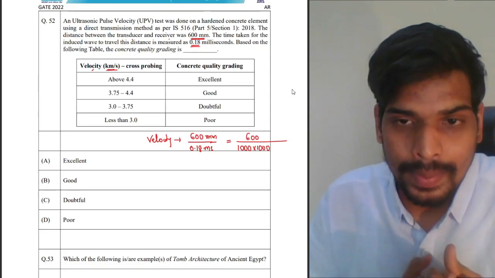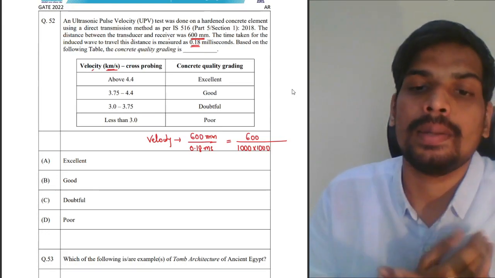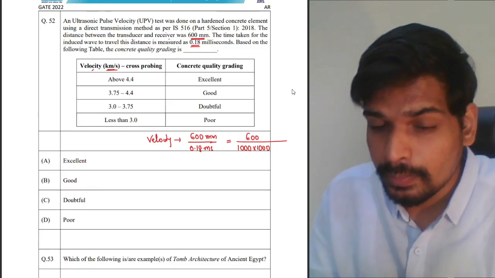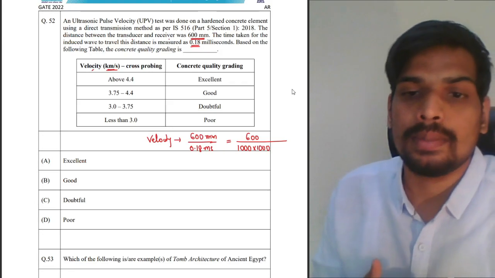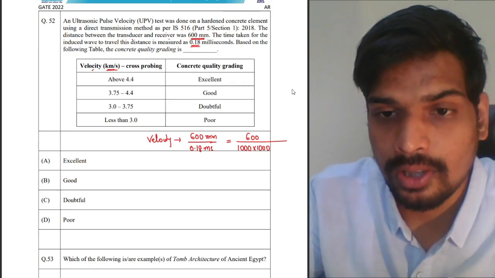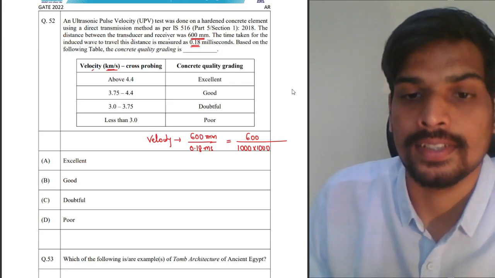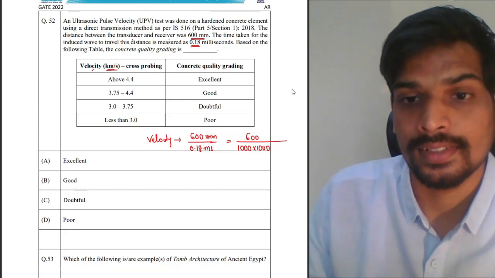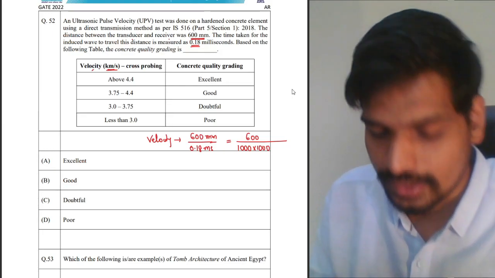So first convert into meters. 600 divided by 1000 will give you 0.6 meters. Convert that 0.6 meters into kilometers. Divide again by 1000. So 600 by 1000 into 1000 is the distance, 0.0006. That is the length in kilometers.